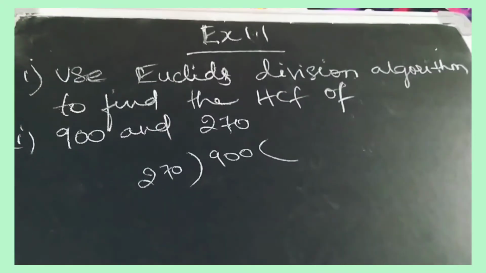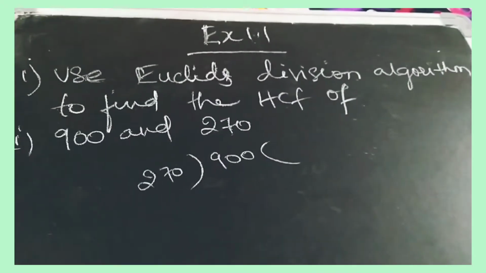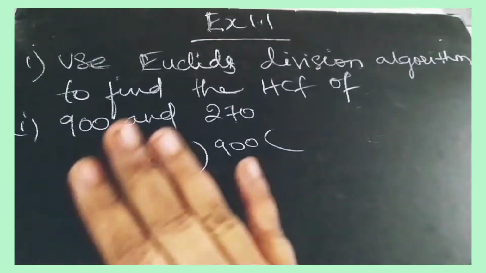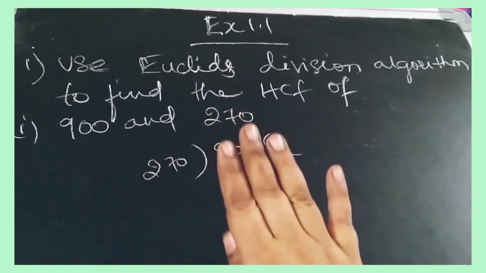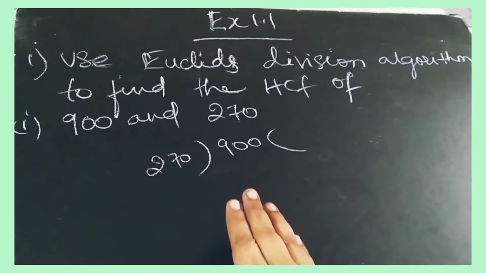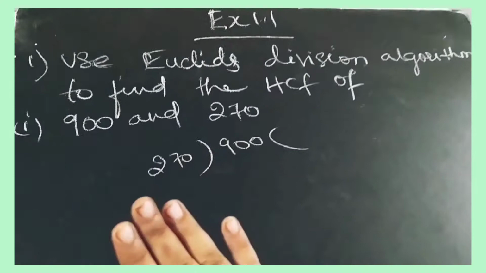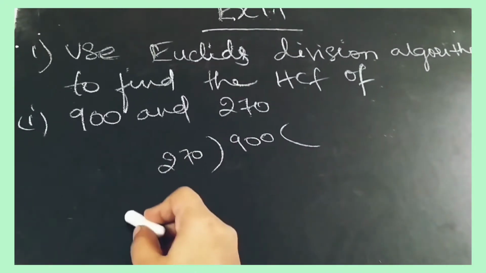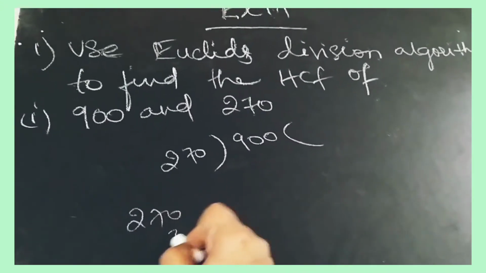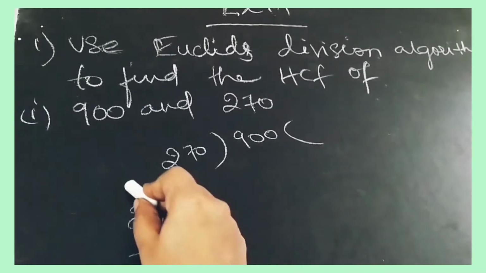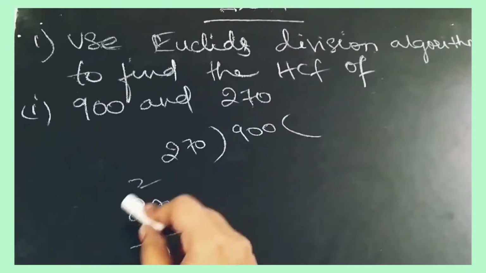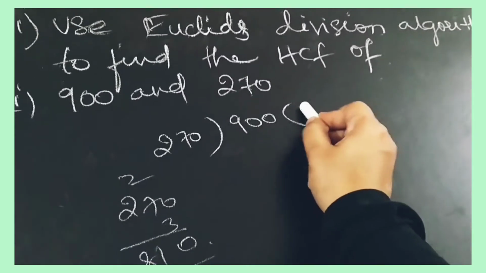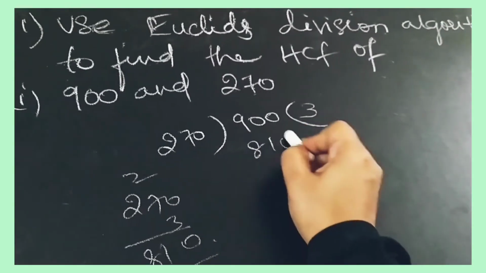Okay, now exercise 1.1 first sum. Use Euclid's division algorithm to find the HCF of 900 and 270. So which is the biggest number here? 900. 900 we have to take as dividend, and 270 as divisor. Now how many times does 270 go into 900? We'll see here. If we take 270 3s, it is 3 0s are 0, 7 3s are 21, 3 2s are 6, 7, 8, it is 810.